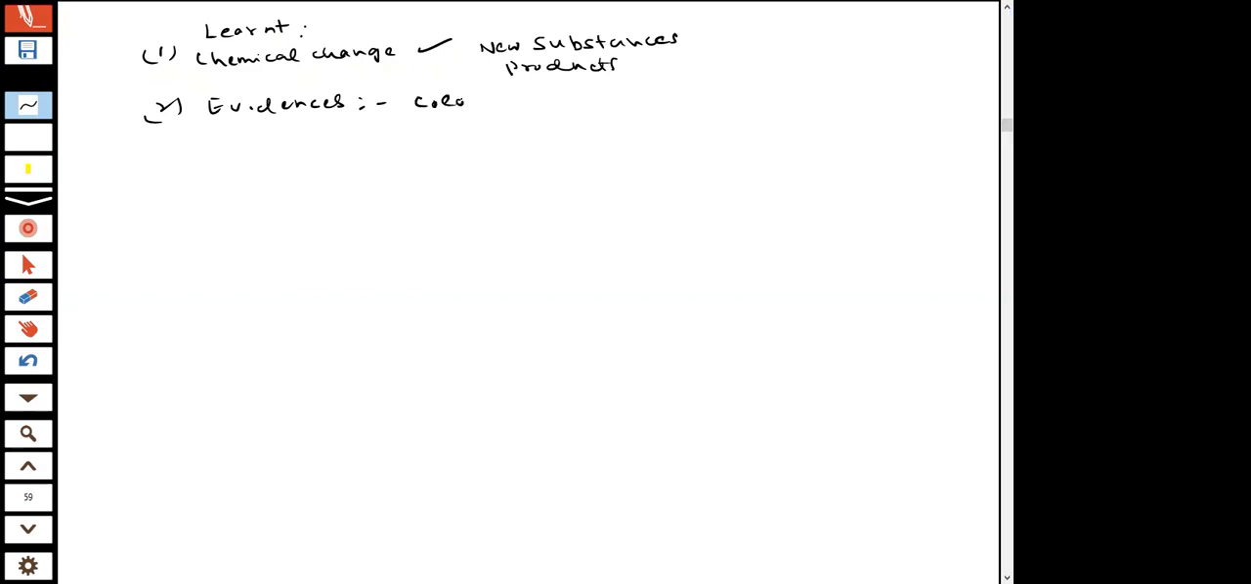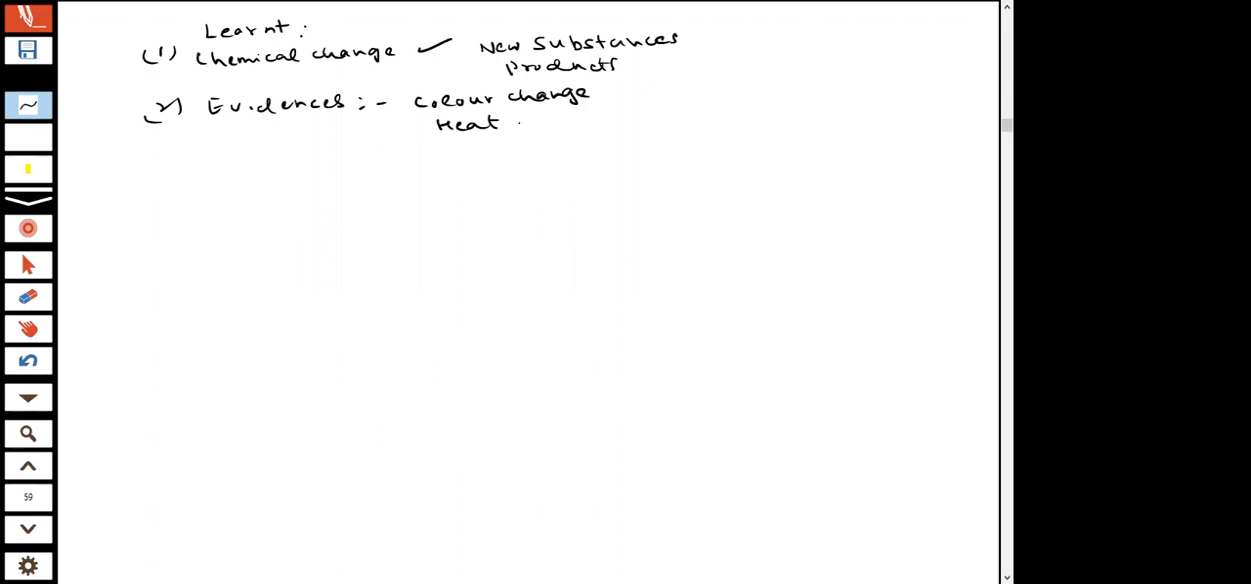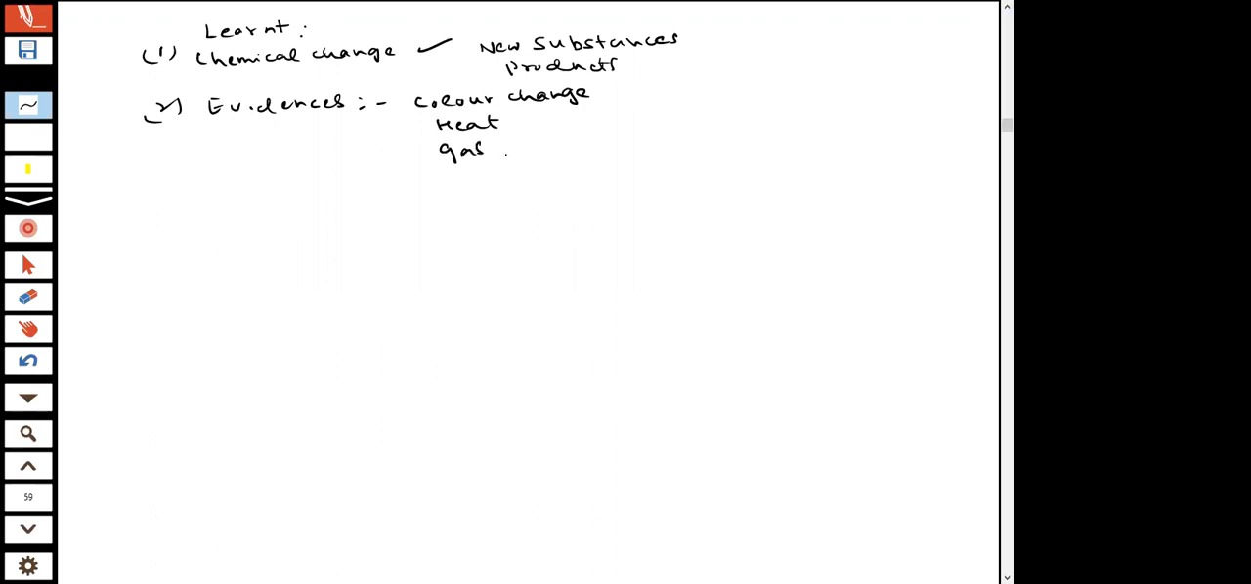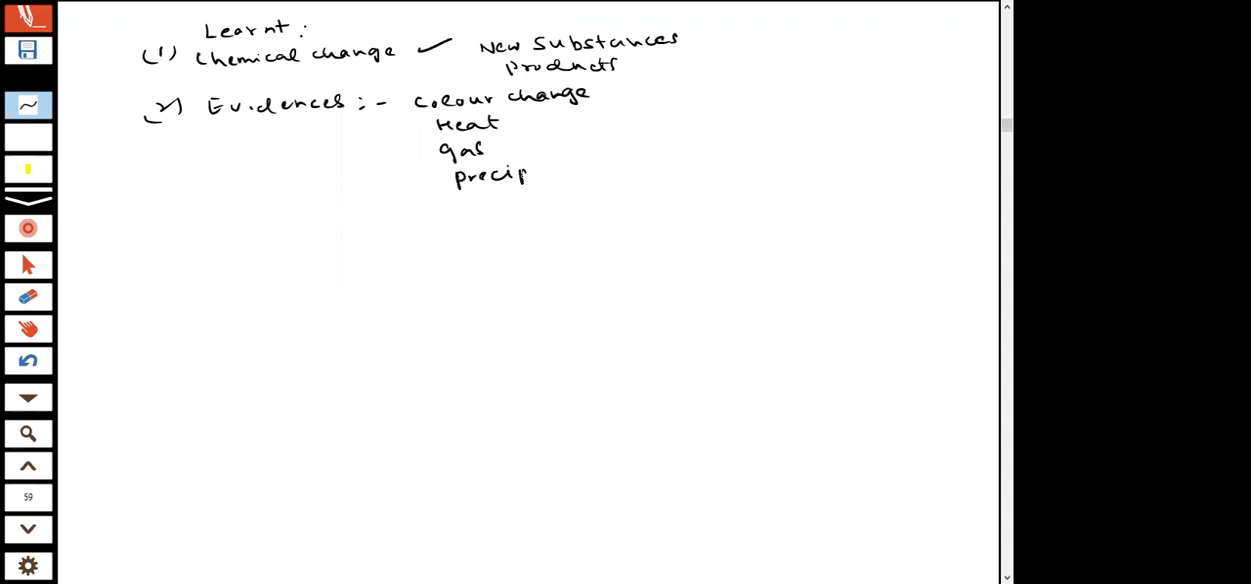Evidence, we said color can change. Color can change, students, or it can be heat. Heat can be produced in the reaction. There can be gas which can be produced. Is change in smell also an evidence? Yeah. So all these changes are evidences that a reaction is taking place, or precipitates are formed.